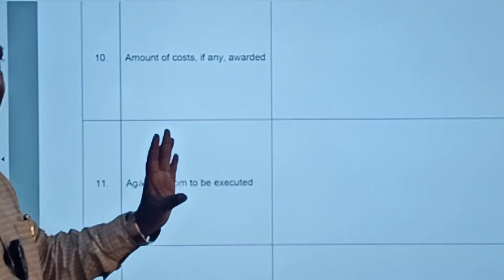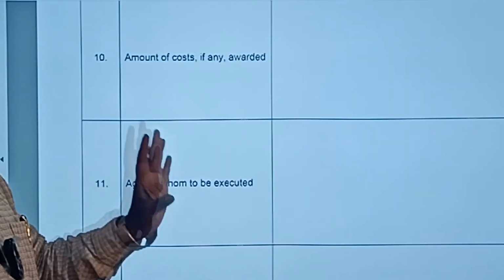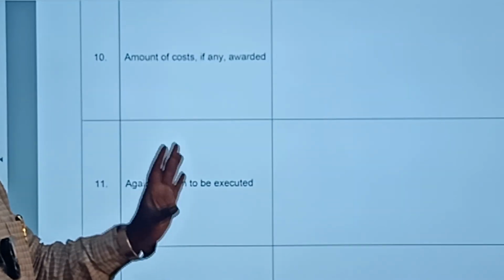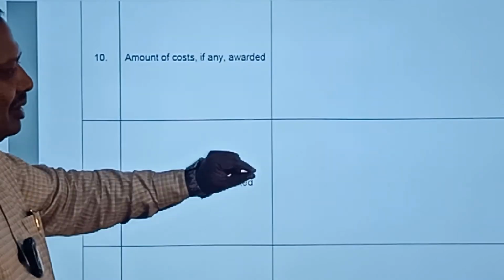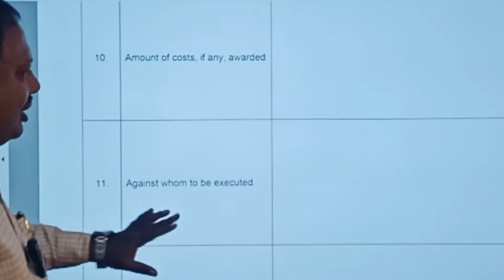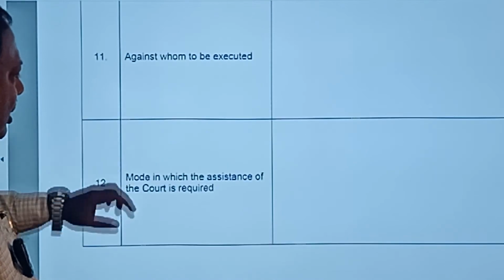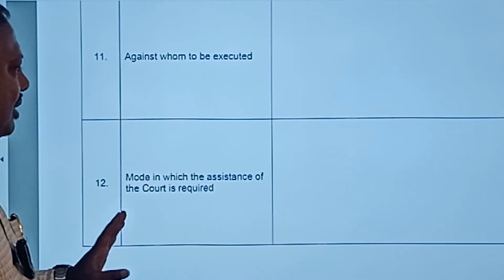Otherwise, if he chooses only one judgment debtor, that is JD1, JD2, JD3, like that, D1, D2, like that, the particular person's name alone has to be filled up here. And then the mode in which the assistance of the court is required.